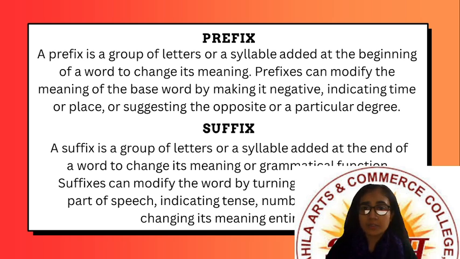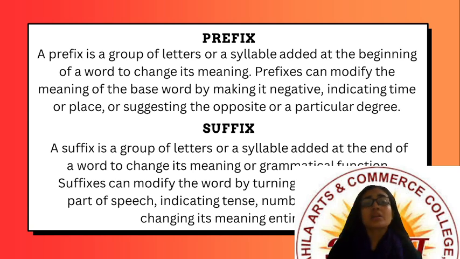For example, say violence. Violence means hinsa. But if we add the prefix non, it becomes non-violence, ahinsa, right? So a prefix is a word part which is fixed before the base word. Here the base is violence and the prefix is non, so it becomes non-violence, the negative or opposite word. So a prefix makes something opposite.